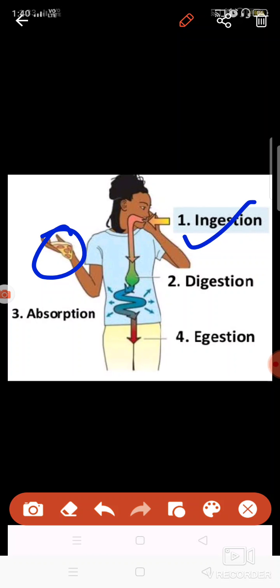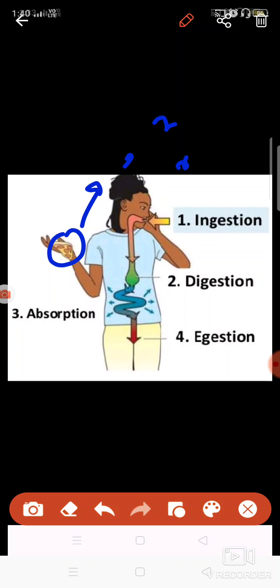Then the food goes into the stomach and other parts of the digestive system, and it is broken down into simple and soluble forms. This process is known as digestion.